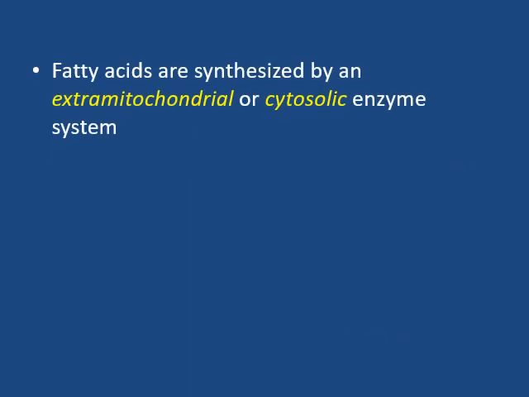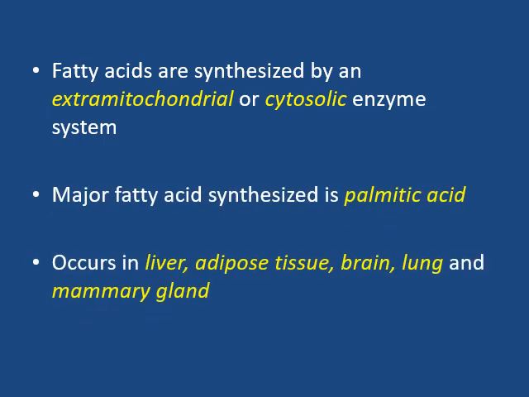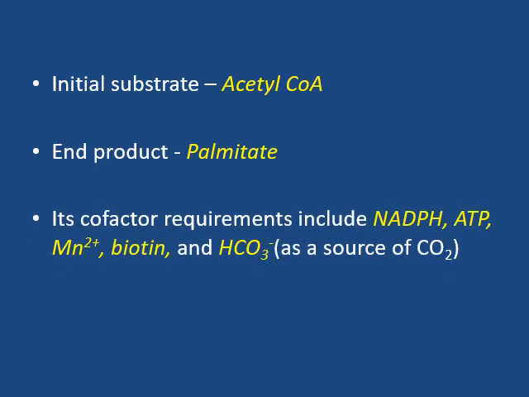Fatty acids are synthesized by an extramitochondrial or cytosolic enzyme system. The major fatty acid synthesized is palmitic acid. Fatty acid synthesis occurs in liver, adipose tissue, brain, lung and mammary gland. The initial substrate is acetyl coenzyme A and the end product is palmitate. Its cofactor requirements include NADPH, ATP, manganese, biotin and bicarbonate as a source of carbon dioxide.